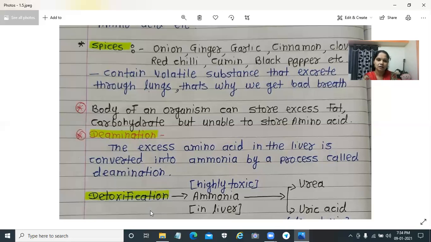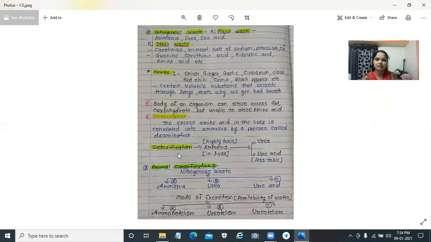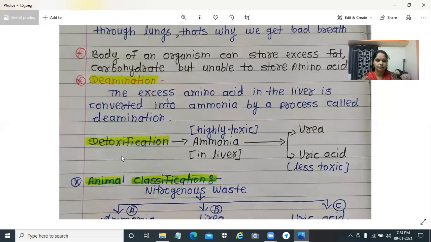The same kind of term is here again, detoxification. De means removing, toxification means toxic substances removed from the body. So excess amino acids are converted into ammonia. We know that ammonia is a highly toxic substance formed in the liver.